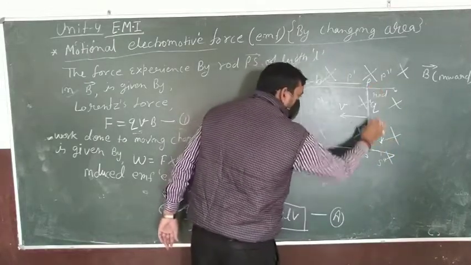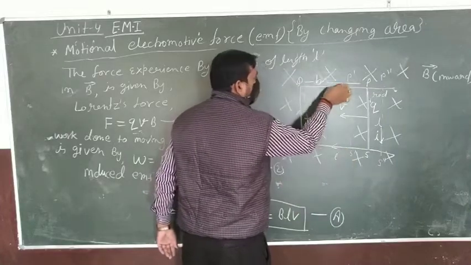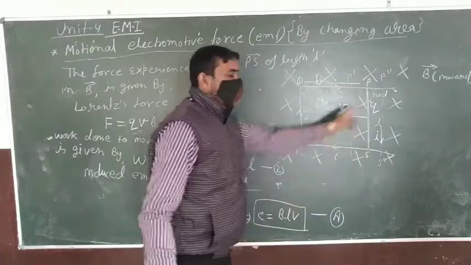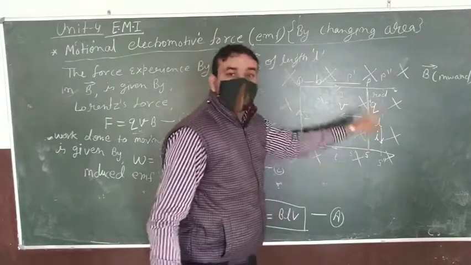This is the motion of current. And how is the current moving in the loop? The answer is clockwise direction.